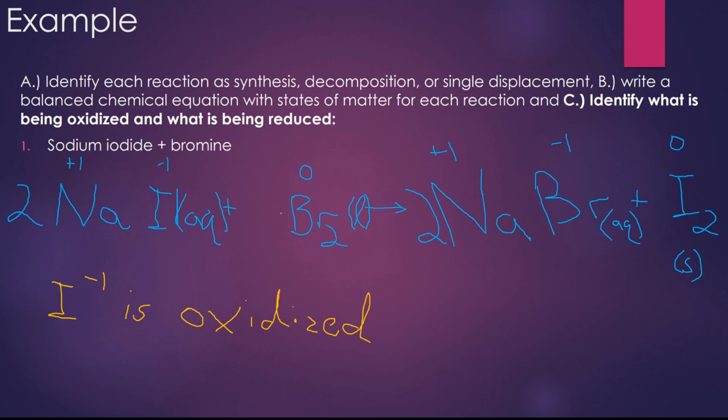Well, that only leaves bromine left. Bromine starts off as 0. He ends as -1. He gained negative charges, which means he gained electrons. So bromine. Now, again, I don't put a charge on him. He's Br2. I put a charge on iodine, -1, because he has a charge. But over here, bromine, Br2, does not have a charge. So no reason to write one. Bromine is reduced. Which again means that he gained electrons.